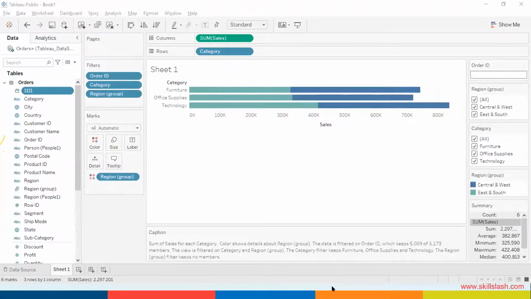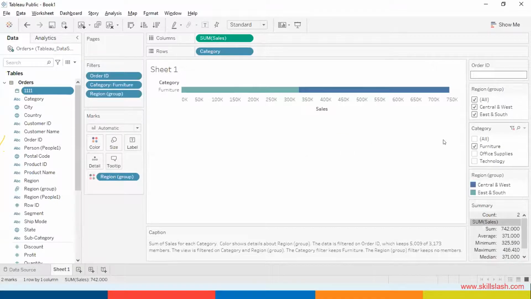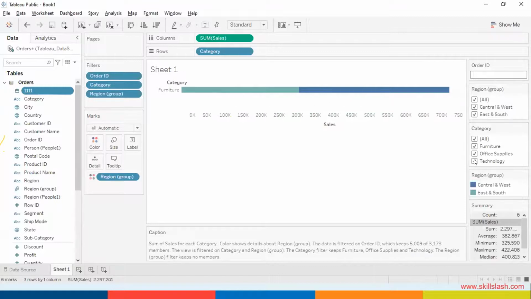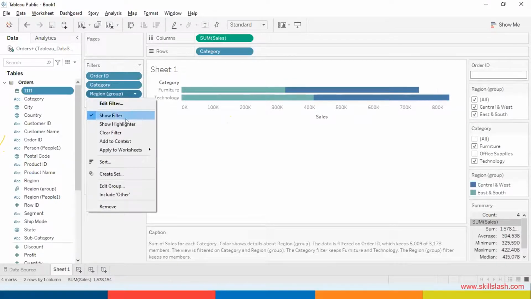As you're creating the filters, you would also see the summary information coming. It's giving us the total count is 6, sum, average, minimum, maximum, the median. You can select from here the different categories. If you want furniture, office supplies, technology, you can select all, or you can just keep one of them. All these things can be done. And whatever filters you've added, you can see the order ID, the category, and the region group here. You can click on this option and clear the filter if you want to.